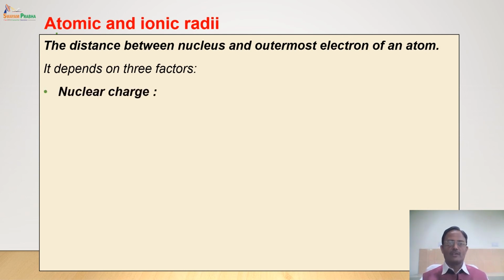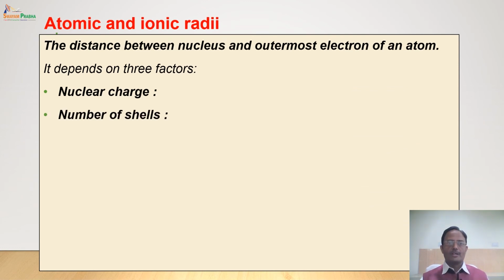The first factor which governs the atomic radius is the nuclear charge. Now we know that nucleus is continuously attracting all the electrons towards itself. Because of the force of attraction, every electron is bound to the nucleus. Now if nuclear charge increases, its force of attraction will increase. And if its force of attraction increases, the electrons are pulled closer and the atomic radius decreases. It means that with increase in nuclear charge, the atomic radius decreases. So in other words, we can say that atomic radius is inversely proportional to nuclear charge.